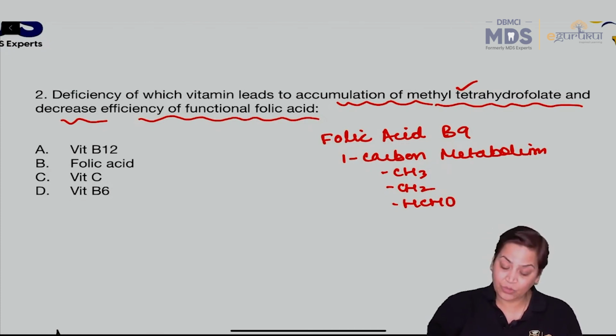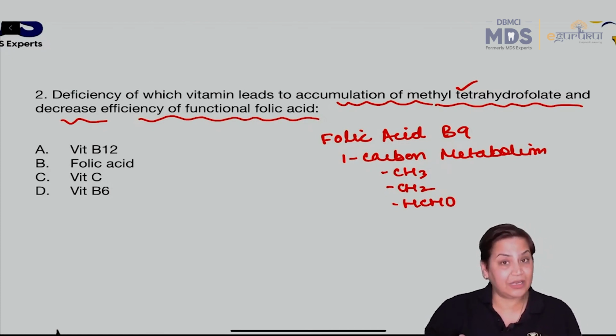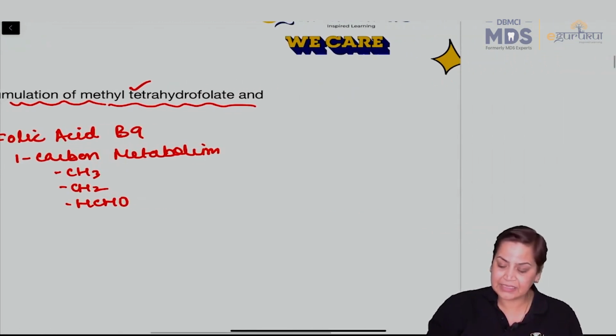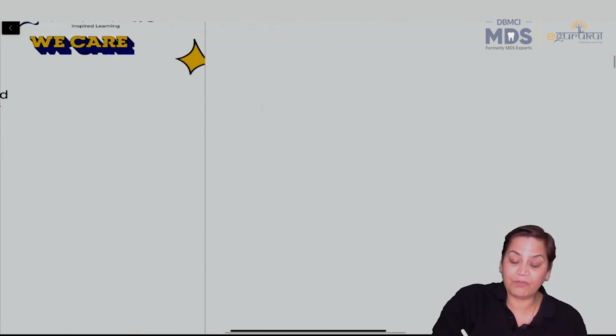And it is donating this methyl group. Whenever we talk about methyl tetrahydrofolate, the most important reaction which comes to our mind is the metabolism of methionine. This is a very important question again.